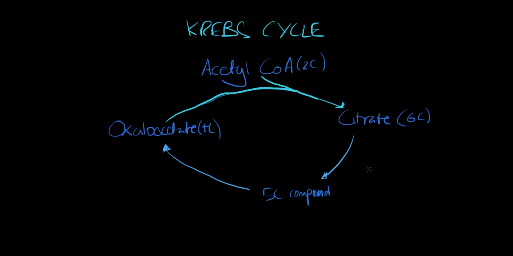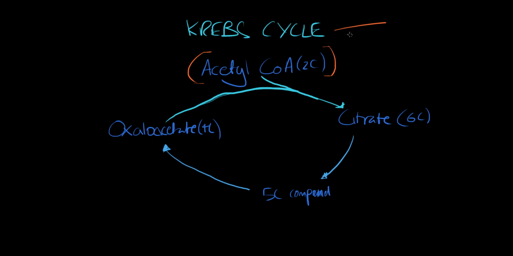Probably the most important bit of respiration is the Krebs cycle, which directly follows the link reaction. And the reason why it's so important is because it produces the molecules that are involved in the electron transfer chain. So, if you remember from the previous video, acetyl-CoA is the molecule that's produced after the link reaction. So that enters the Krebs cycle.